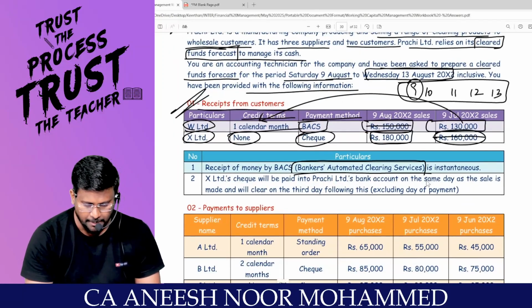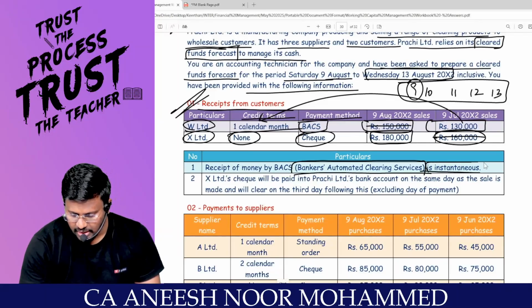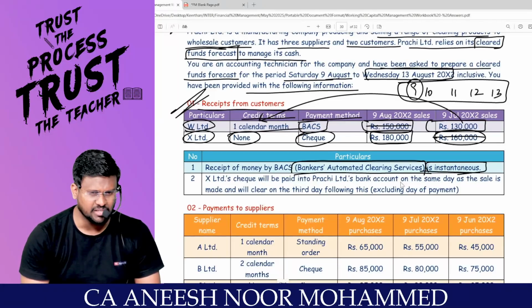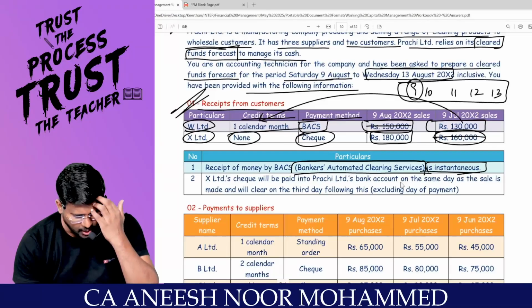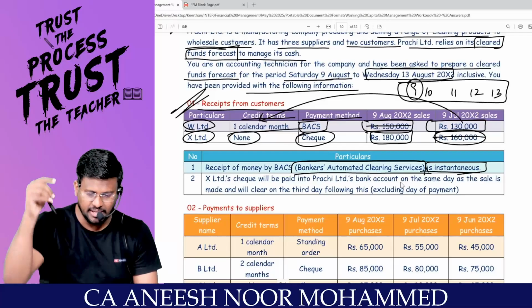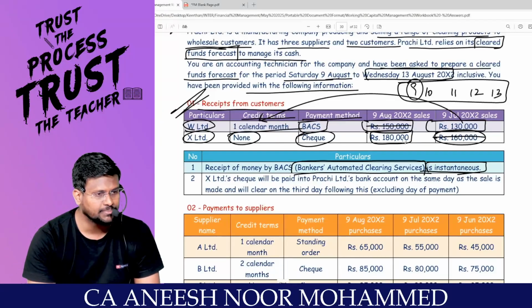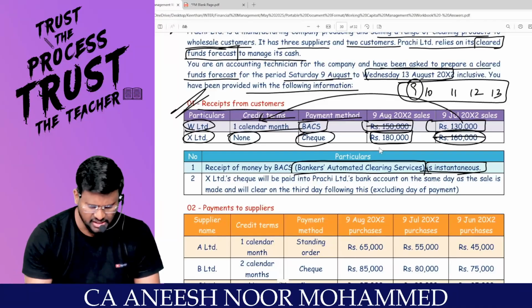Receipt of monies by banks, sir, is instantaneous. Instantaneous means IMPS. So when they made the transfer, immediately money will come to our account. That's it. அப்போ எப்போ transfer பண்ணிருப்பாங்க? 9th July I made the sale. 9th August they will transfer. 9th August itself I will get the money.